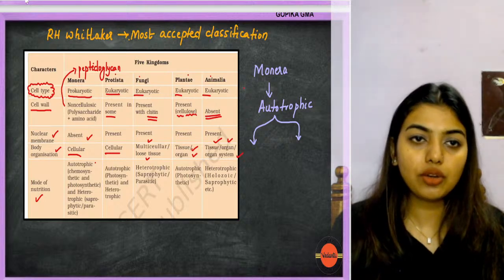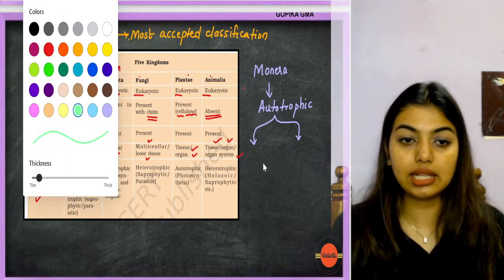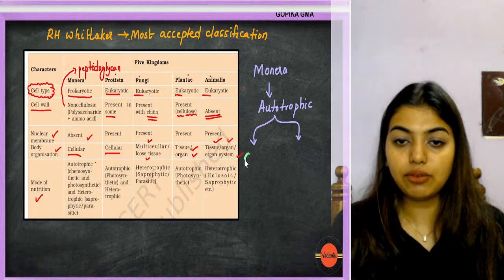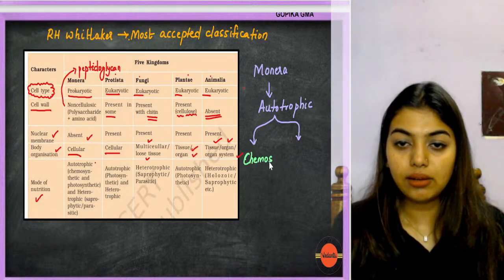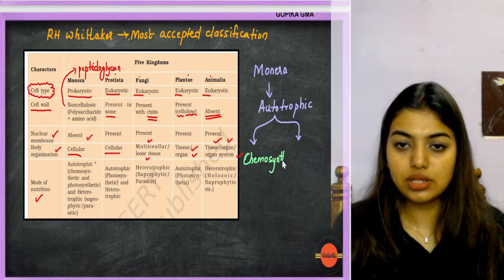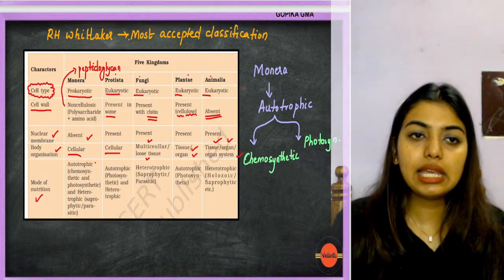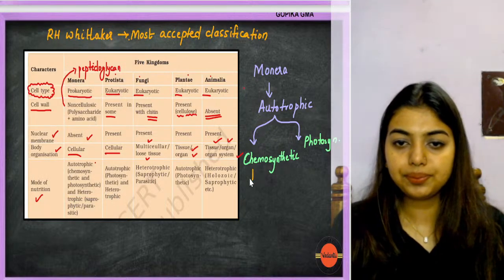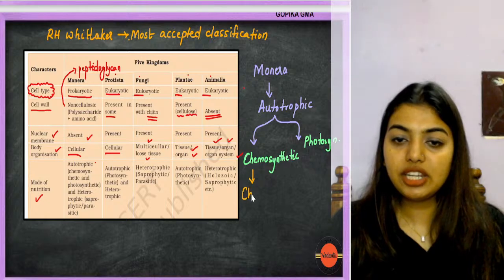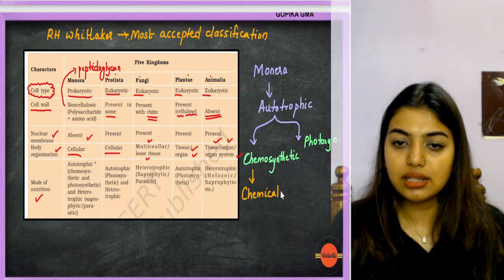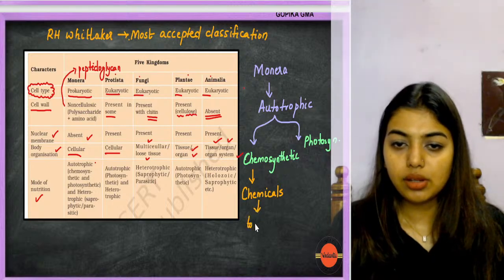Yes, autotrophic, students, two categories are there. What are the two categories? If you look here, one is called chemosynthetic, and one is the normal photosynthetic. Now, ma'am, what is chemosynthetic? I have learned photosynthetic from a very small age. Yes, chemosynthesis is where the Monera use chemicals to make their own food.